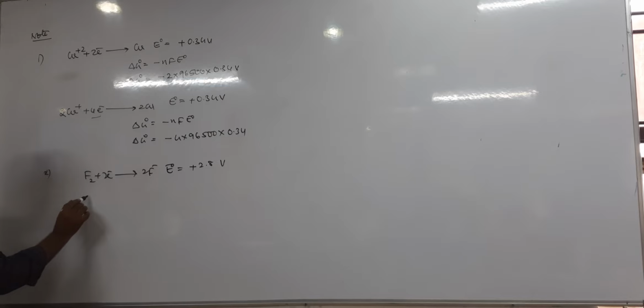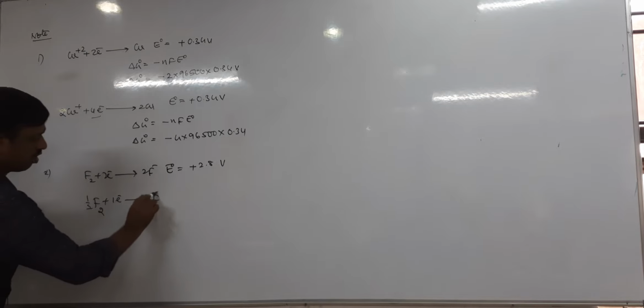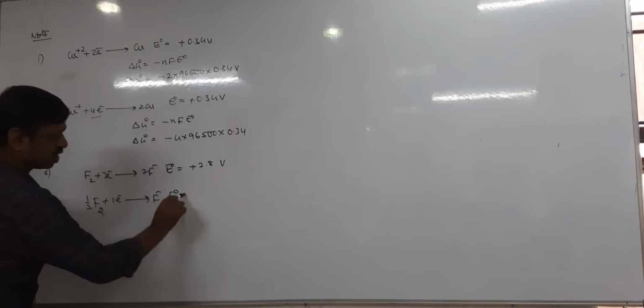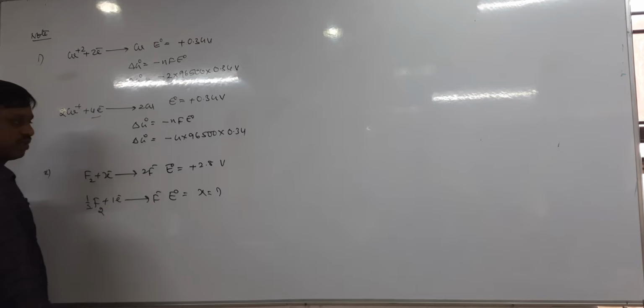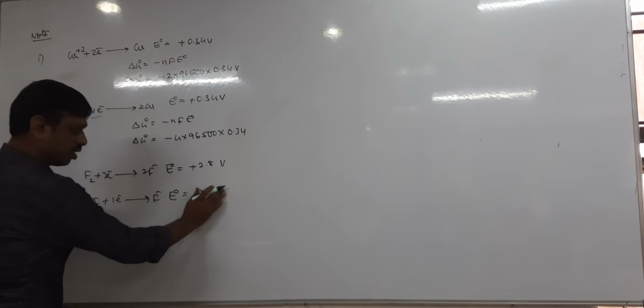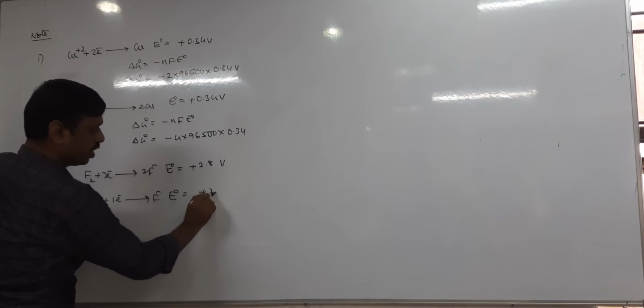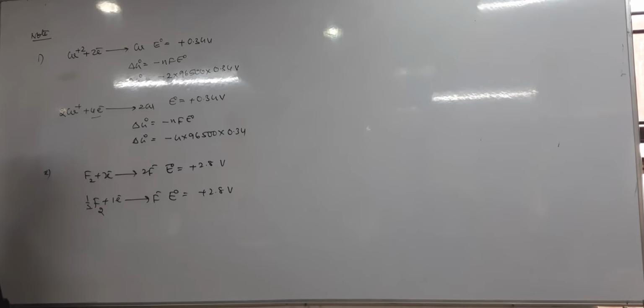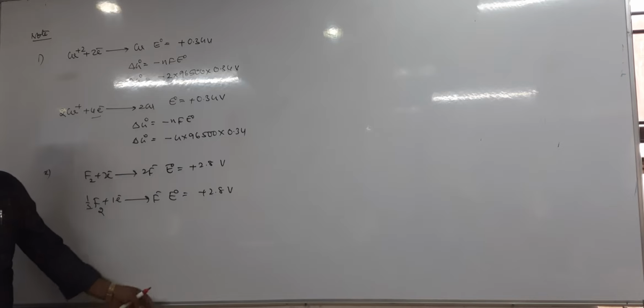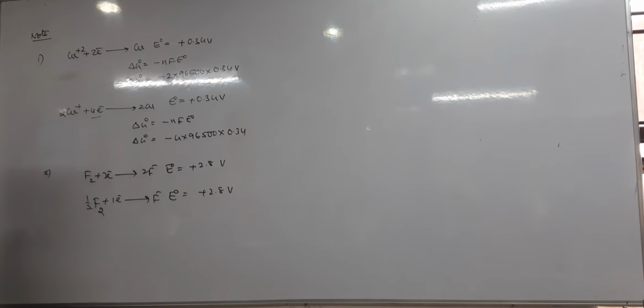And if there is half mole of F2 plus 1 electron gives rise to F minus, its electrode potential is question mark. Okay, what is X? It will be the same, 2.8 volt. This question is given in our material, we have discussed it last class. Okay, right, done.